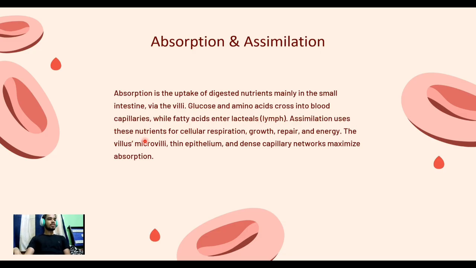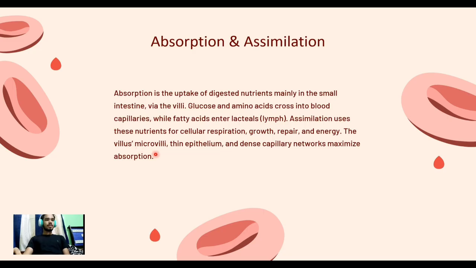Assimilation uses these nutrients for cellular respiration, growth, repair, and energy. All the nutrients that are absorbed in the small intestine through villi are useful because our body needs growth, and for growth, protein is required. So, protein and other essential nutrients are absorbed in villi.